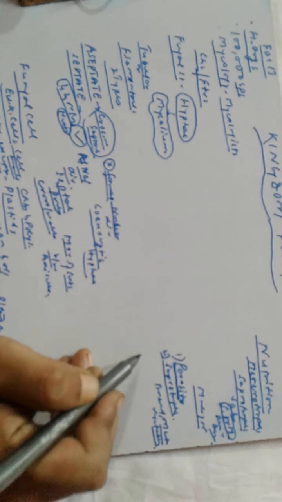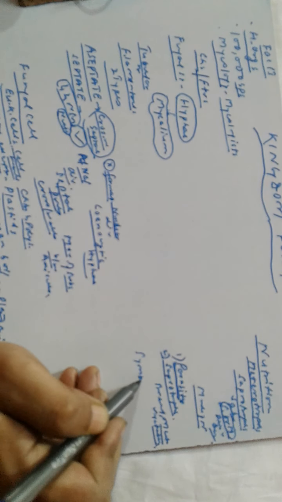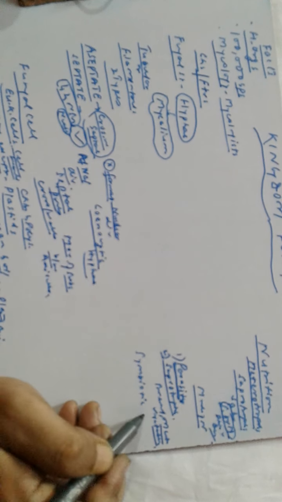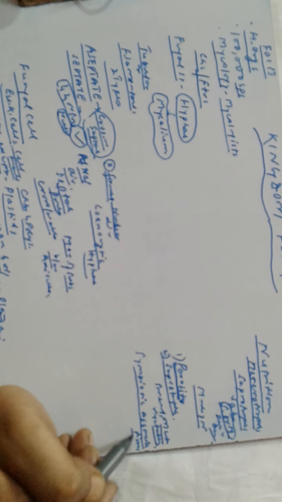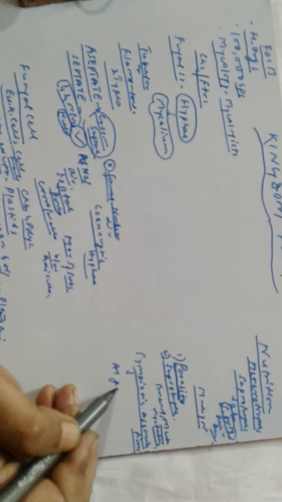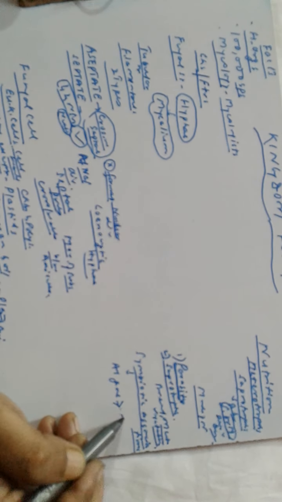They form symbiotic associations, in which both organisms benefit. They form symbiotic association with algae, and as a result, lichens are formed.